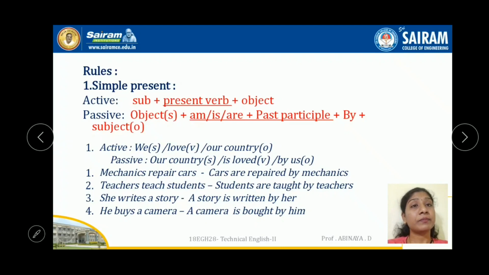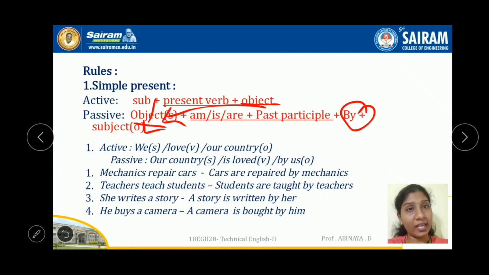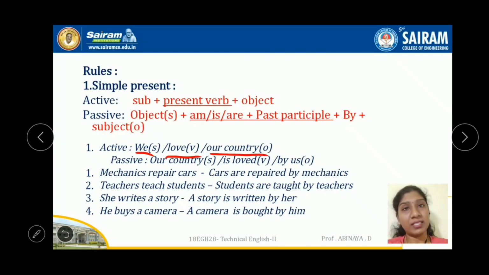Okay, right. And while changing into passive voice, this object has to come in the subject place and the subject has to go to the object place with by. And while doing this, you have to change this verb. If it is a present verb, the next thing, while changing into passive voice, you have to use either am or is for the singular, and are for the plural, and the past participle verb has to be used in the passive verb. Let's see the example, you will come to know. We love our country. The doer comes in the subject place. Our country, the receiver, comes in the object place. So love is a normal present tense, right?